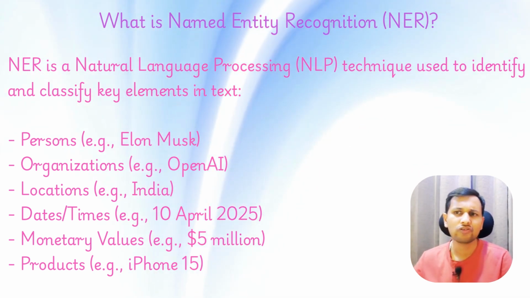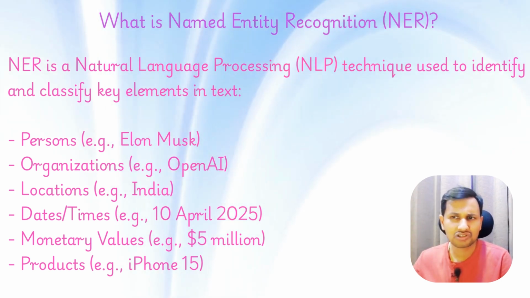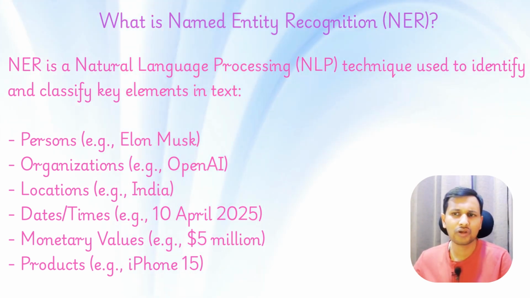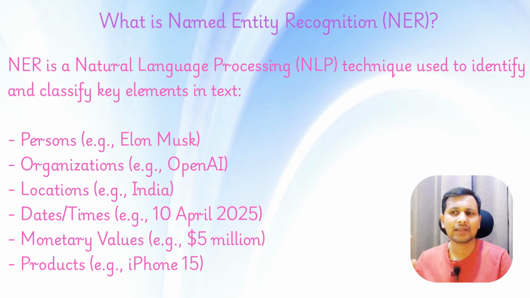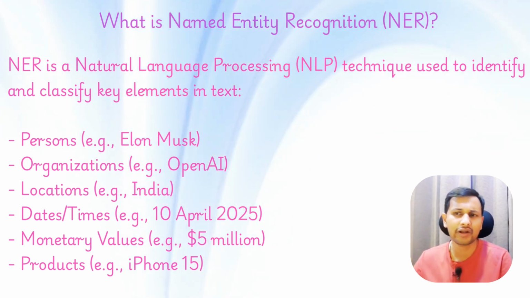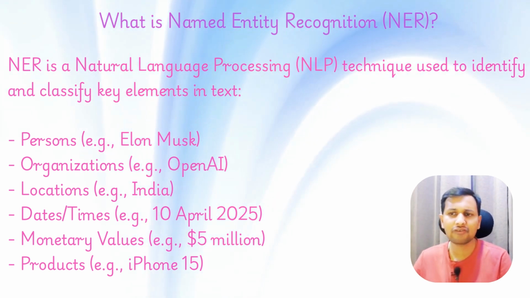Suppose we have persons, for example, Elon Musk. We have organizations, like OpenAI is an organization. We have locations, like India. We have date or time, 10th of April 2025. We have monetary values. We have products, such as iPhone.